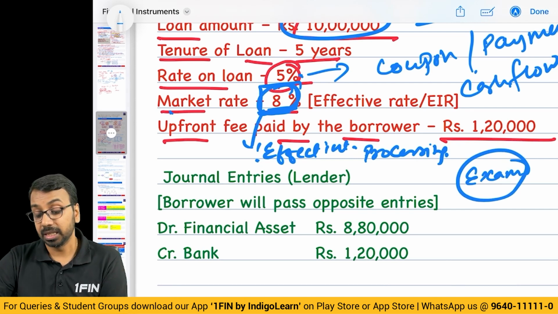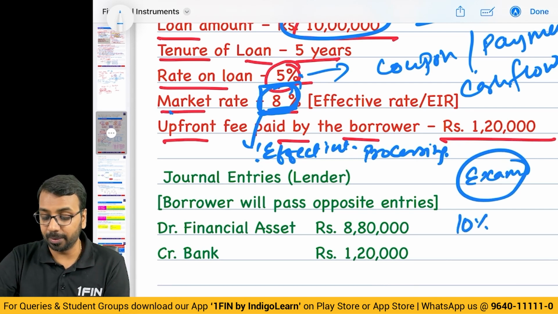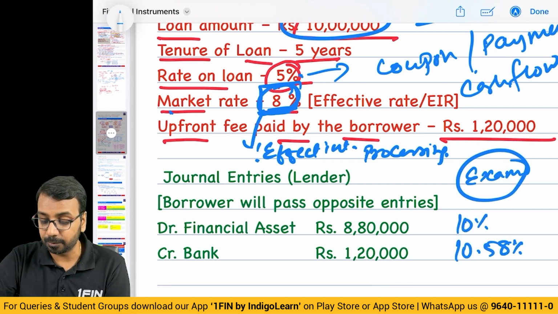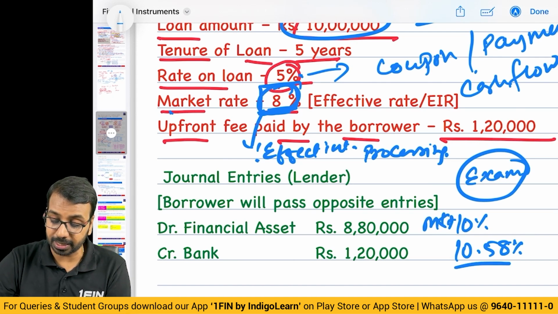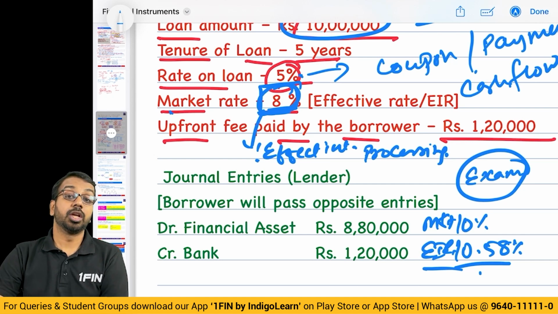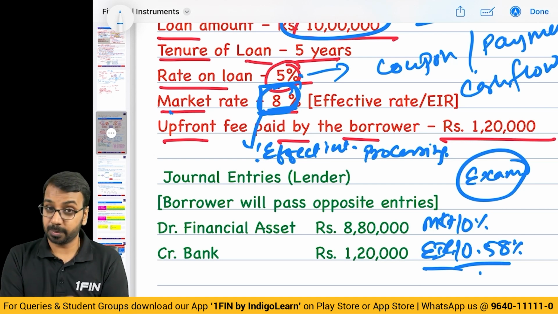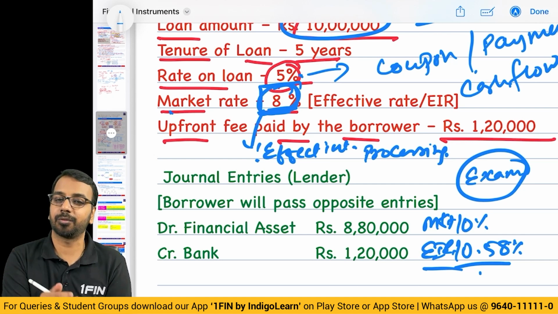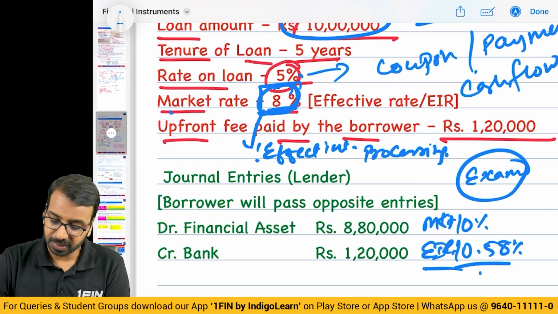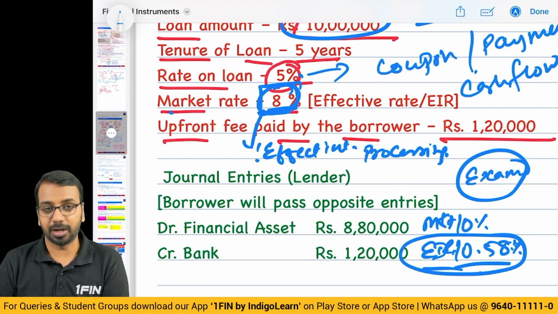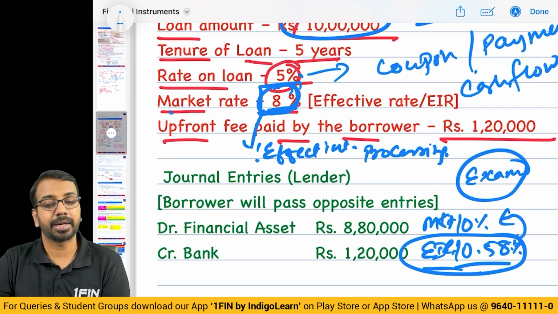In the exam, they will give you both the rate payable and the effective interest rate, which is, let us say, 10.5%, maybe this is the market rate. You will always consider the effective interest rate. You will never consider the coupon or the rate of loan for interest expense. You will always consider the effective interest rate if available, otherwise you will use the market rate.